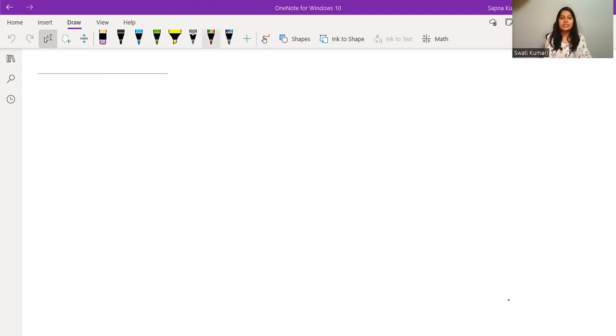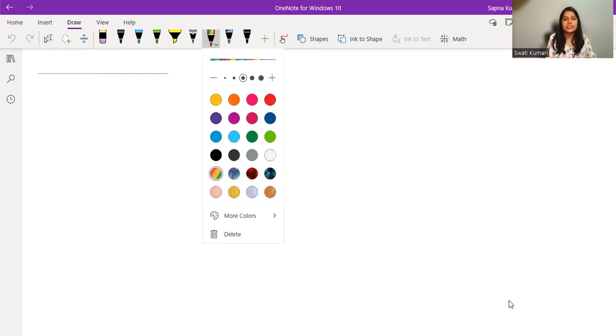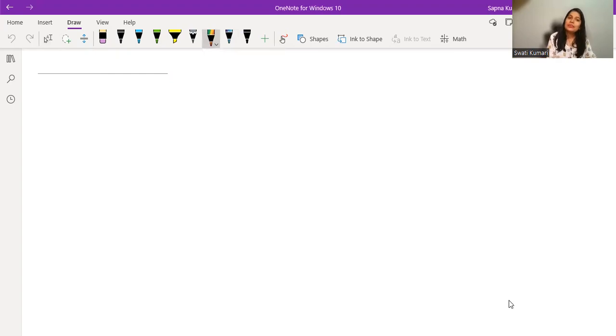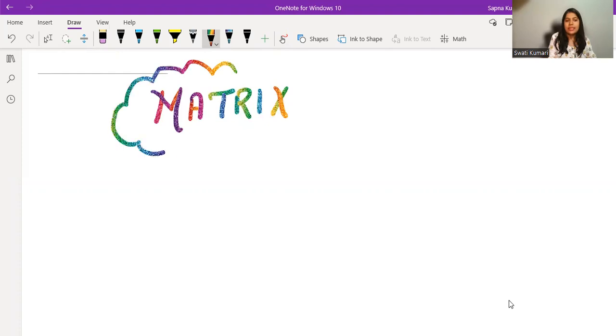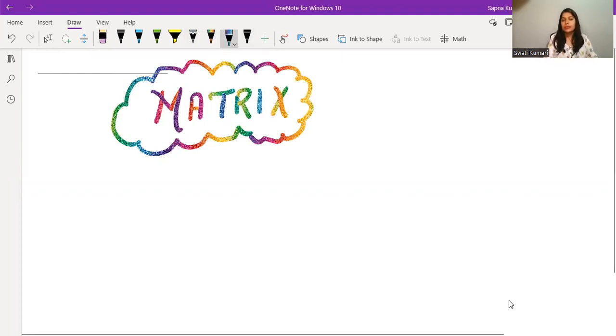So today's topic is matrices, as I said. Let me write down the topic. As you can see, the color is quite interesting. So today's topic is matrices. As I said, I'll just be covering the basics of matrices here. Now the first question is: what is a matrix?